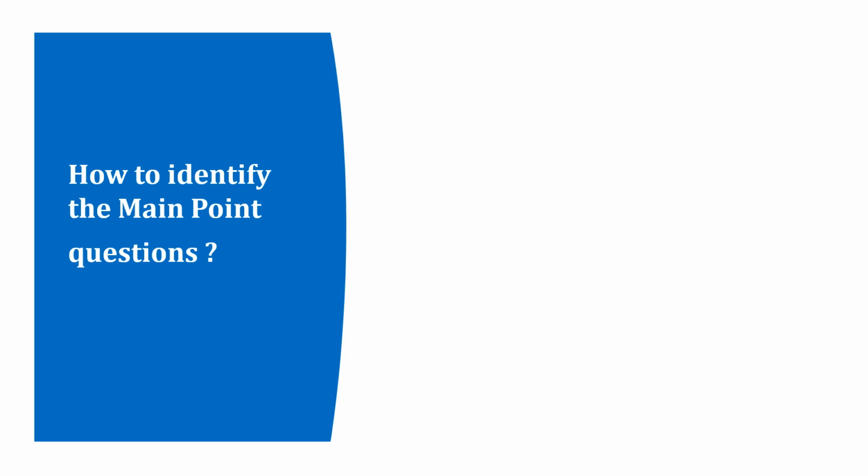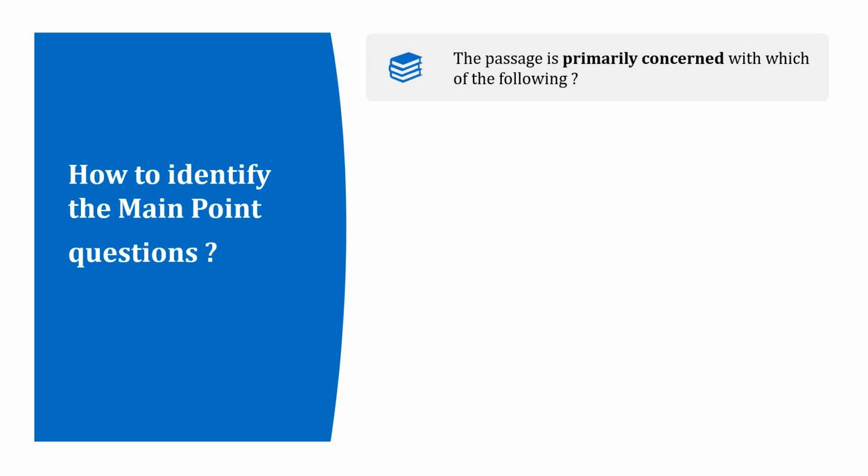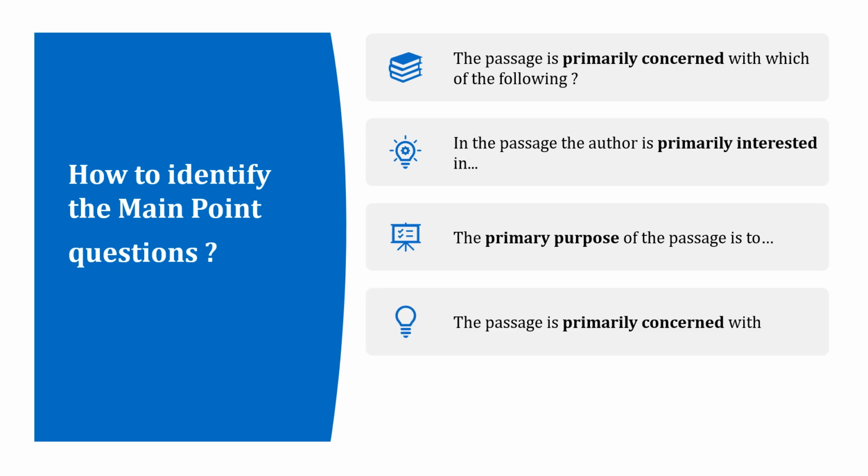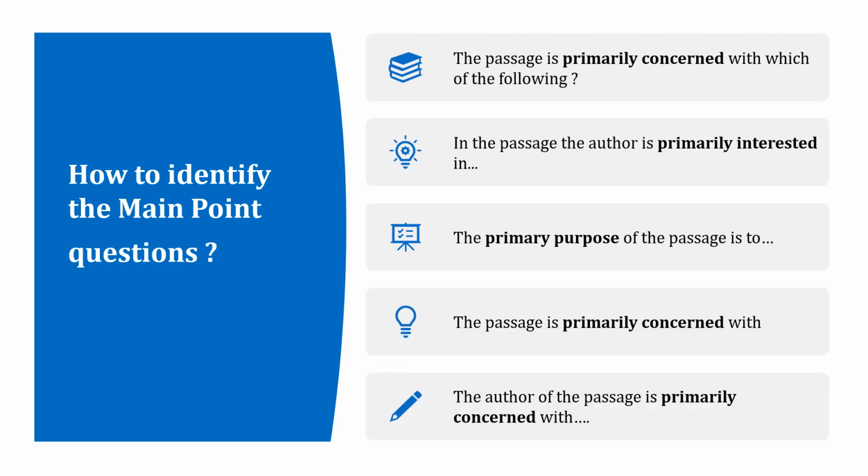Let us now look at some official examples of main point questions and see what is common in them, which will help us to identify that they are main point questions. The passage is primarily concerned with which of the following? In the passage, the author is primarily interested in. Okay, the primary purpose of the passage is to. The passage is primarily concerned with. The author of the passage is primarily concerned with.